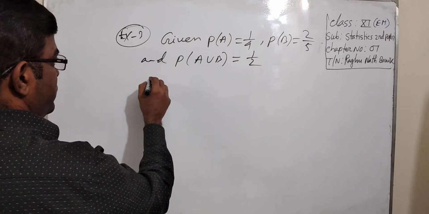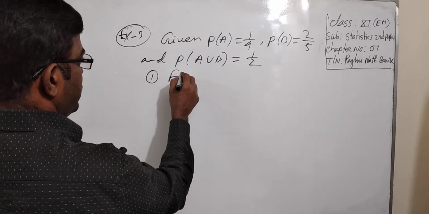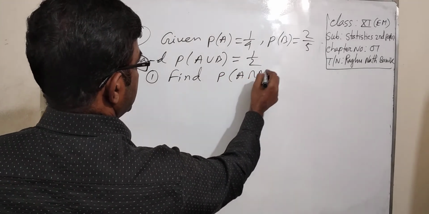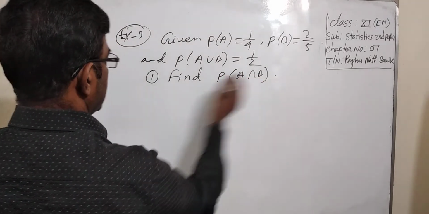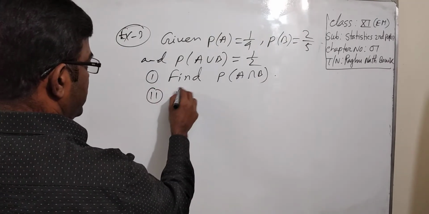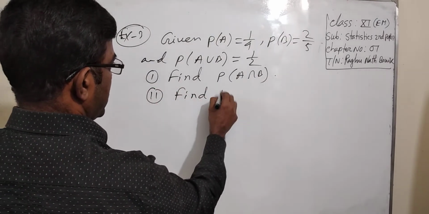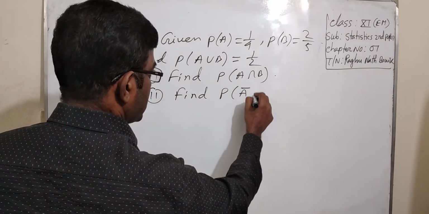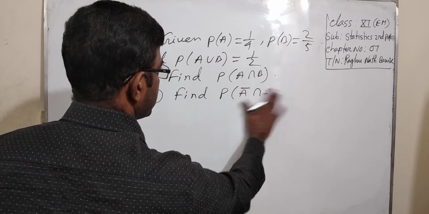At first, find probability of A intersection B. Number 2, find probability of A naught intersection B.